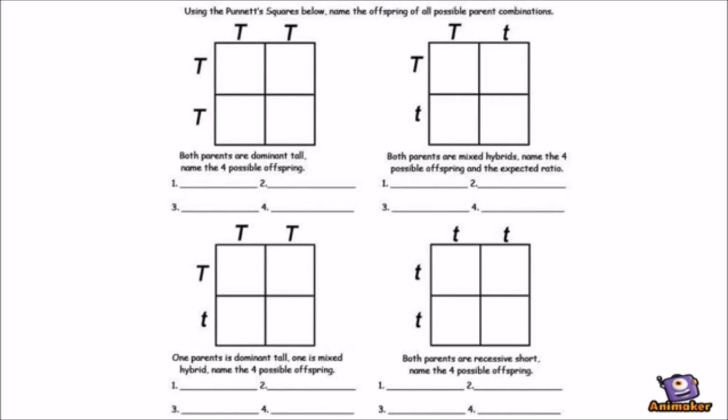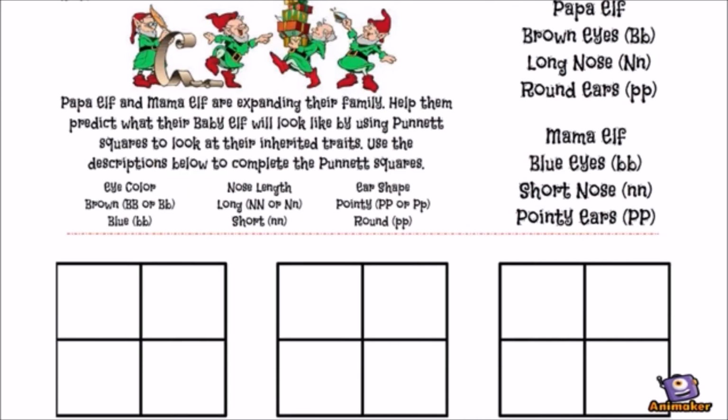Copy these 4 examples and the 3 on the next page on some paper and bring it into class for participatory points. Again, please copy these questions down and bring them into class for points.